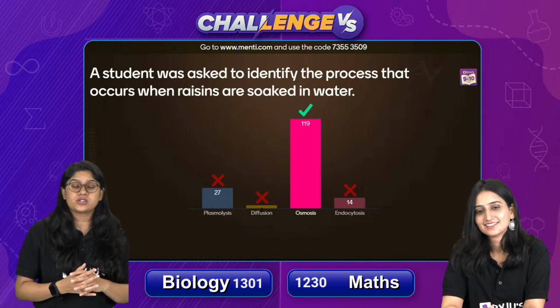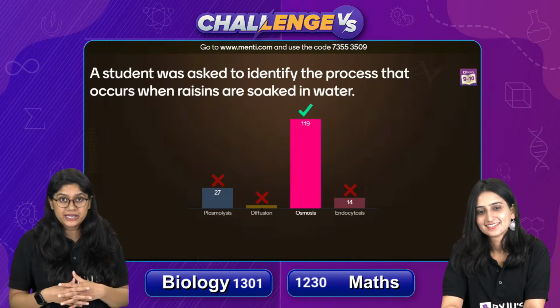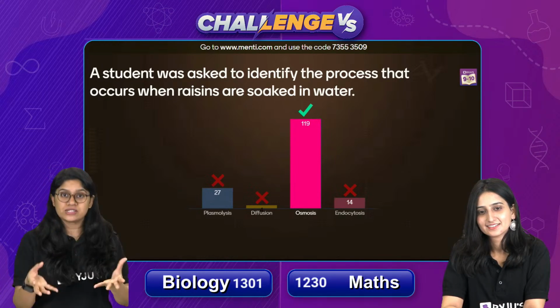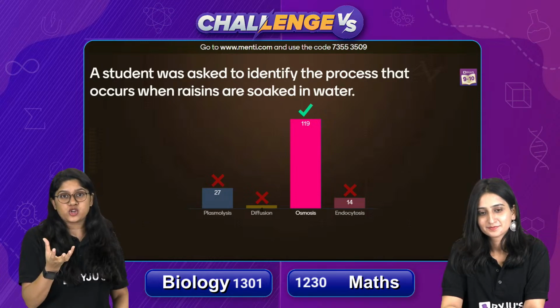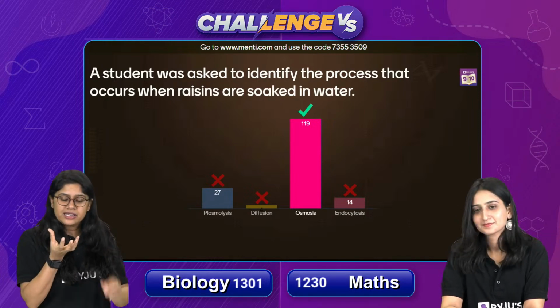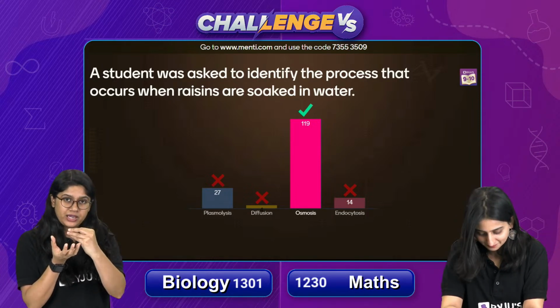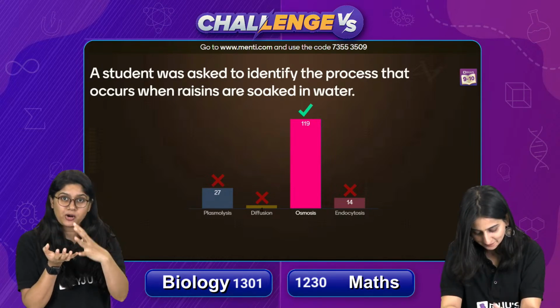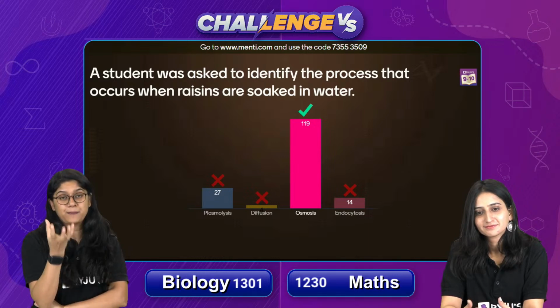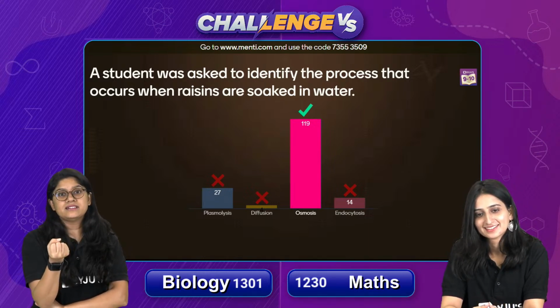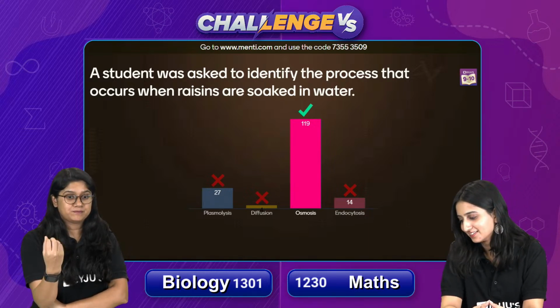Hypotonic solutions are those solutions that will help in the gaining of weight of the cell. Hypo, so always remember hippo, right? If we have a hypotonic solution, that means inside the cell there is less water, and outside the cell, of course, there is more water. If you keep a cell in a hypotonic solution, the water will move inside the cell, and of course, the cell will swell.